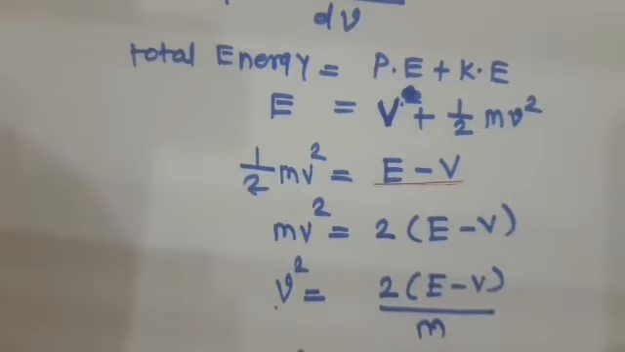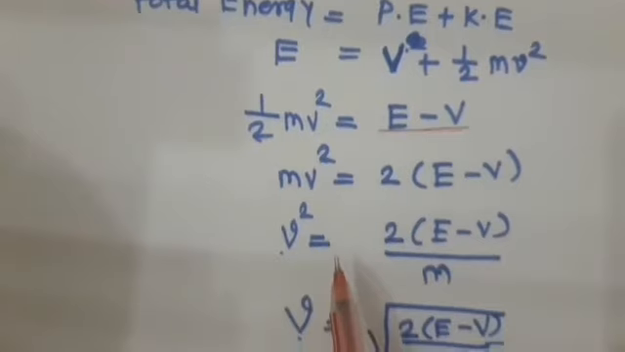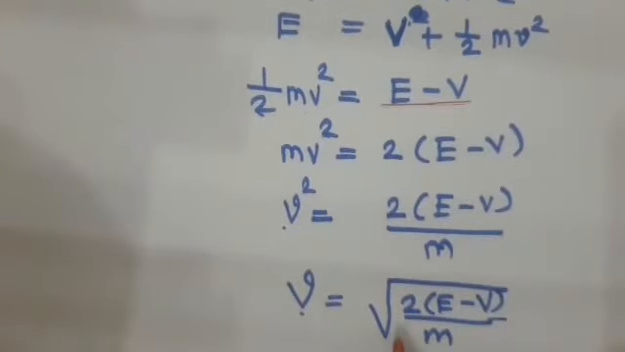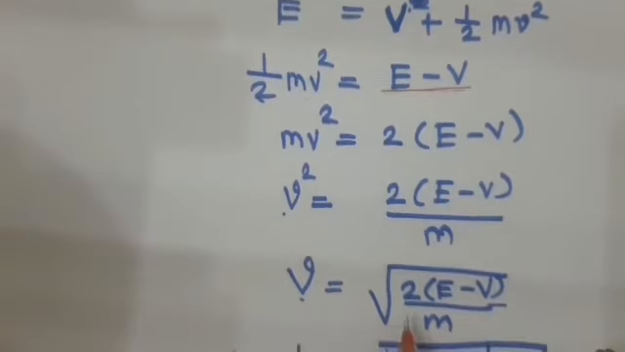So what is the value of v? The value of v will be the square root of 2 into E minus V upon m. Now if the wave of this wave packet is propagated, then it has wavelength lambda, and we know the wavelength of this wave according to de Broglie.